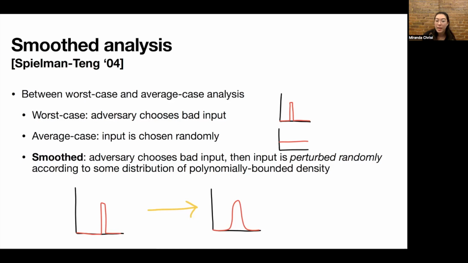So we're basically adding a little bit of noise before the input is given to the algorithm that smoothens the bad distribution that the adversary gets to choose. And so this is a sort of worst case expected runtime where the adversary gets to choose its bad input of choice, and then it's turned into a distribution of polynomially bounded density. And the smooth complexity of the algorithm is its expected runtime on this resulting distribution.